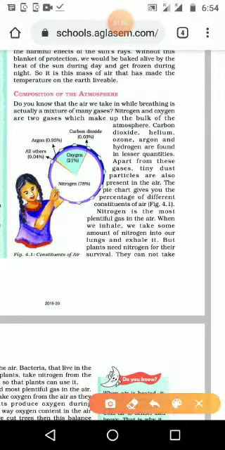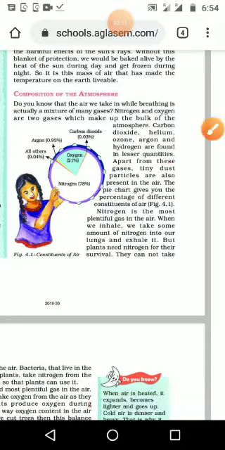And other gases, if you are getting a question like that, write the composition of atmosphere, then you want to draw this picture as well as what all types of gases are there. Other than the gases, what all things we are going to see, that is the tiny dust particles are also present in the air, and we can see the small particles which come in the dust.